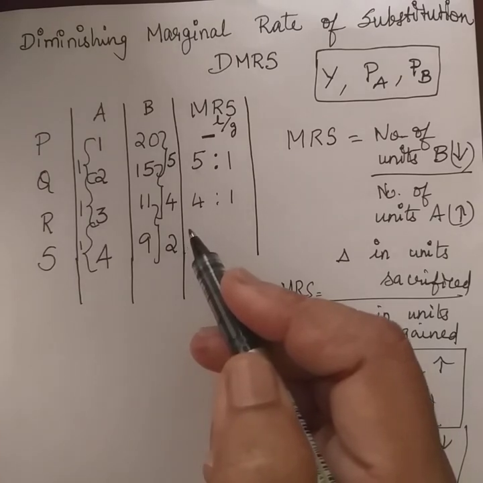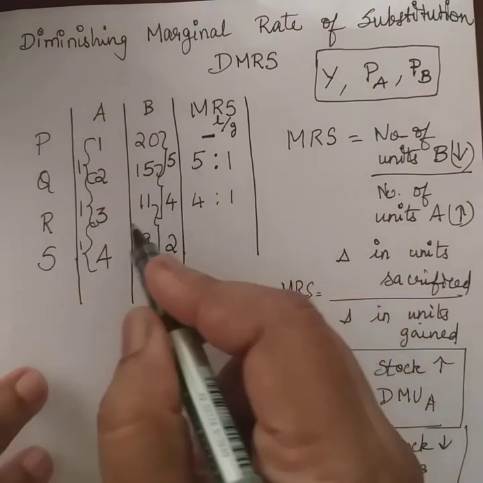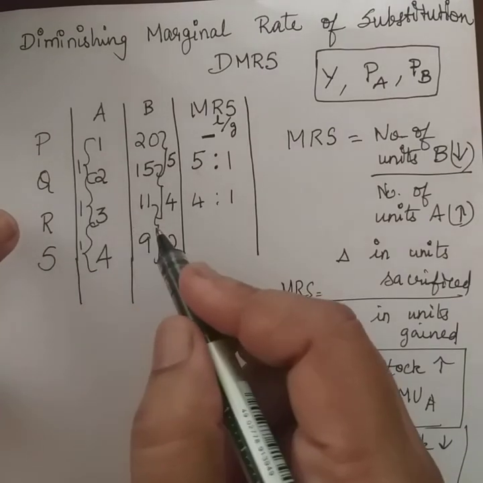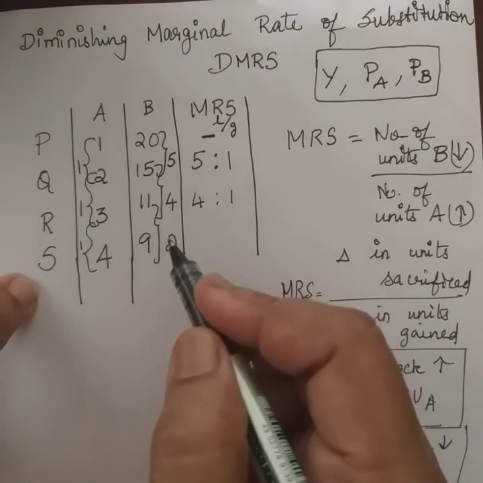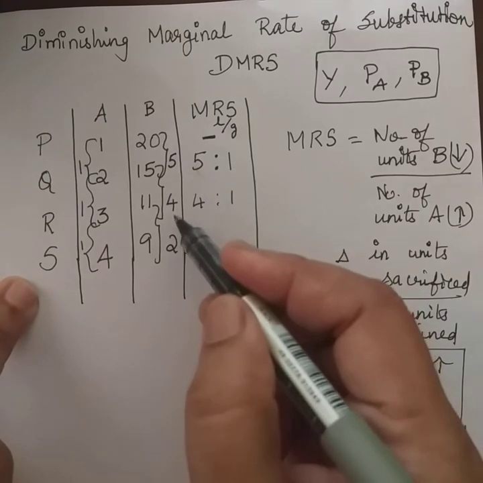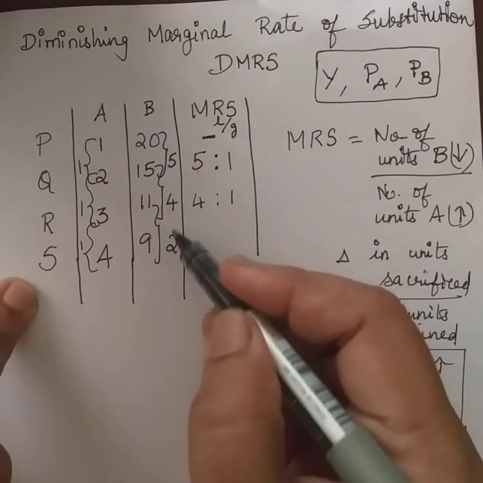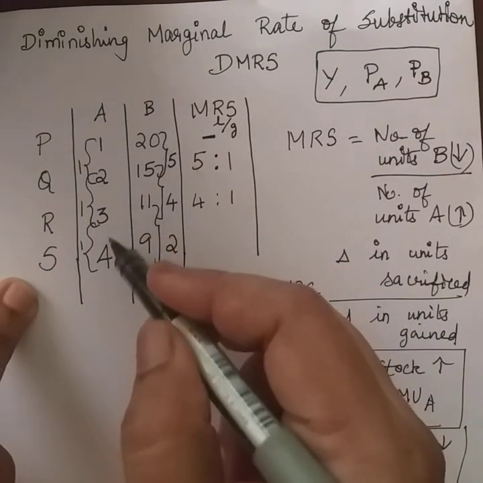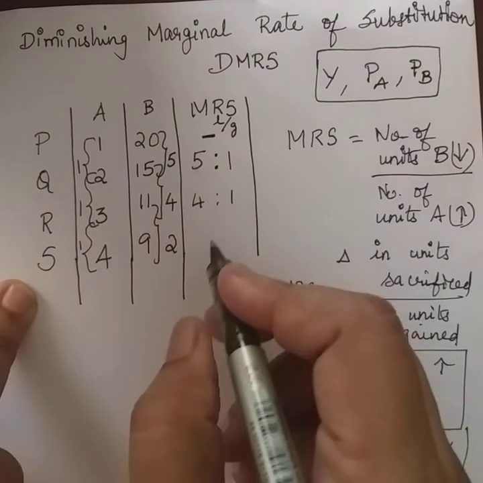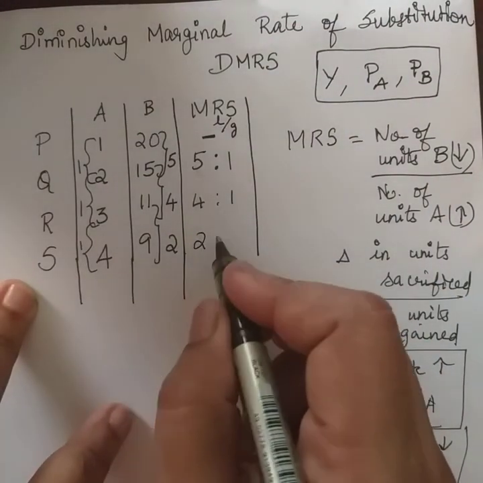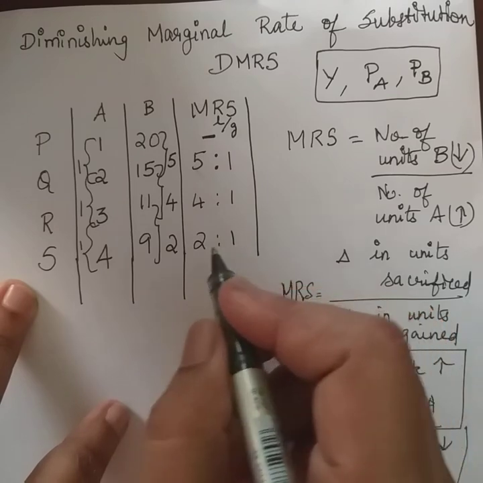Right? Now, as the consumer moves from combination R to that of S, we observe 2 units of bananas are given up to have one more unit of apple. So, MRS can be calculated as 2 is to 1.